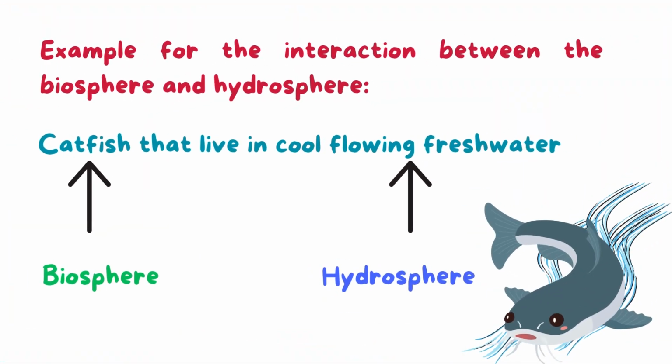And the last thing that we have is an example of the interaction between the biosphere, as the species that we discussed, and the hydrosphere. We have the catfish, which is the biosphere, that lives in the cool flowing water, which is the hydrosphere. So there is interaction between biosphere and hydrosphere.